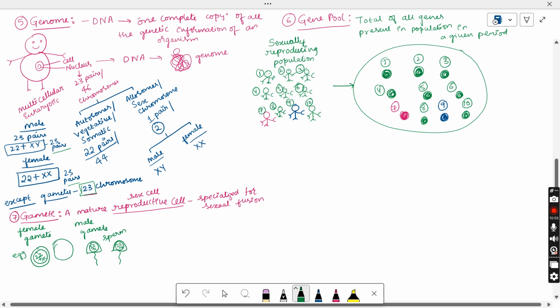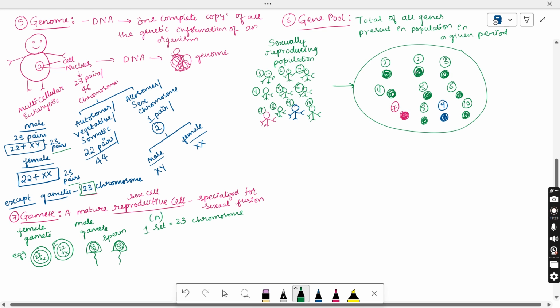Even the egg is also same. So we are just representing only the one, 22 chromosomes with the X as one egg, 22 chromosomes with another X. So total, if you consider these gametes, the gametes will contain just one set of chromosomes. One set is nothing but 23 number of chromosomes. So this set will be represented with the letter N.